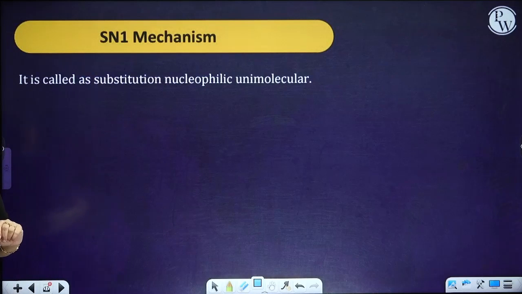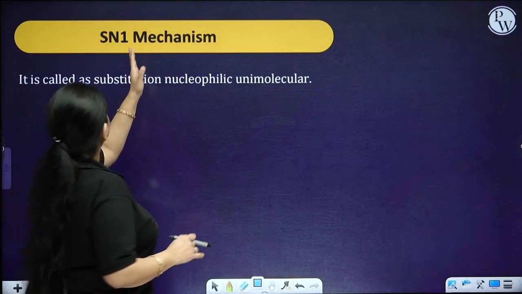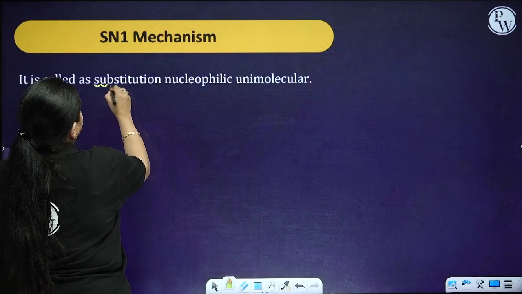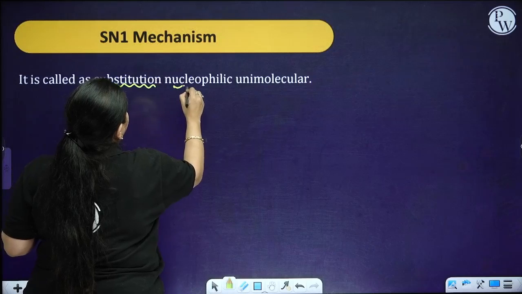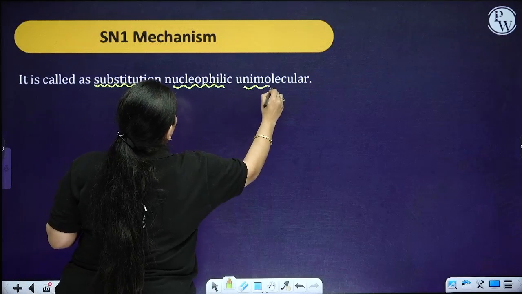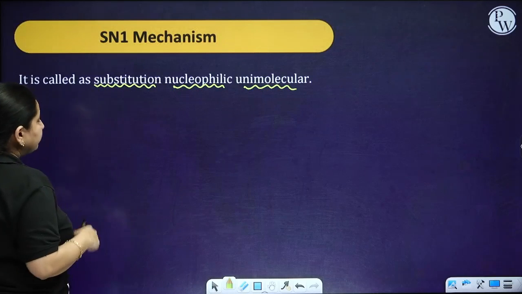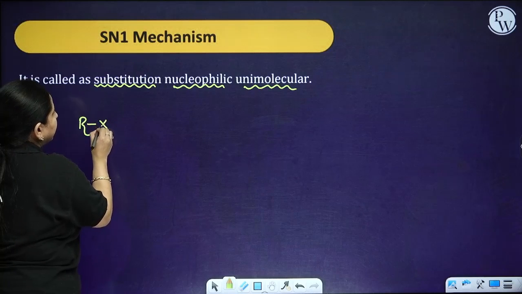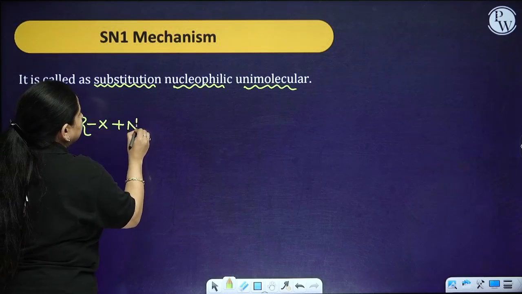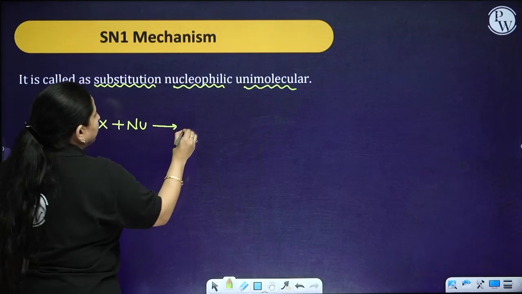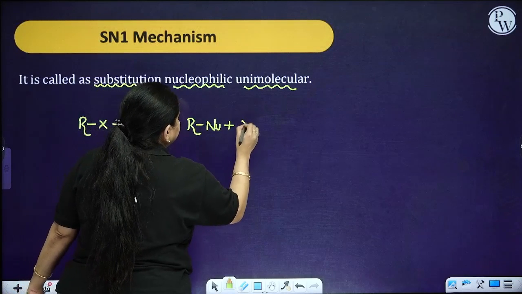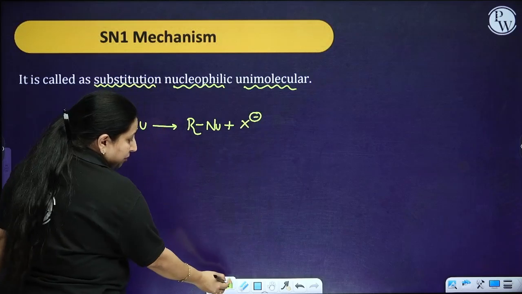When you talk about the SN1 mechanism, this particular mechanism is also called substitution nucleophilic unimolecular. Now over here, a basic simple thing is that the nucleophile attacks over here and the halide is going to come out.